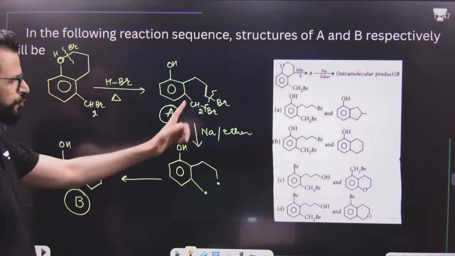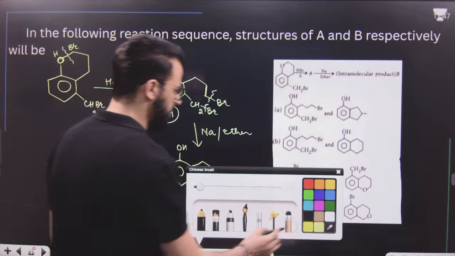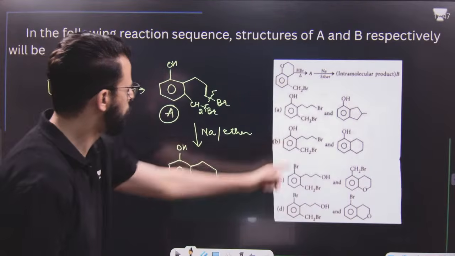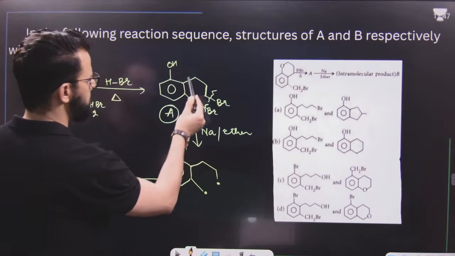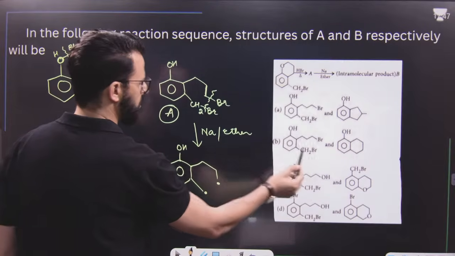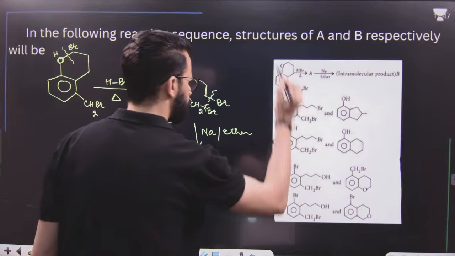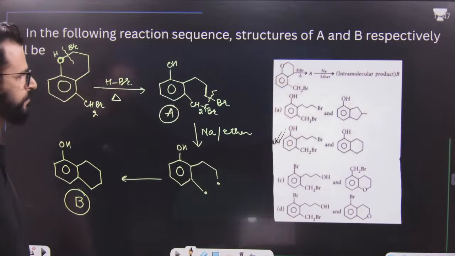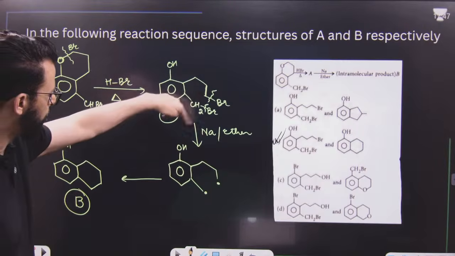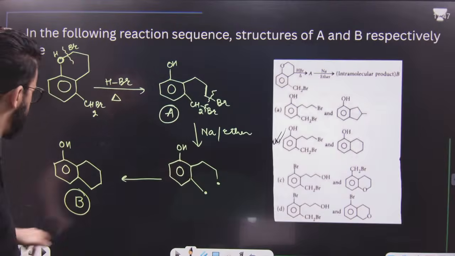Now you have to choose which one is the right answer. It is this option B. OH, CH2, CH2, CH2, CH2, CH2, CH2, Br. Yes, finally, this. It is option number B. I hope this point is clear. This is intramolecular Wurtz reaction taking place over here.